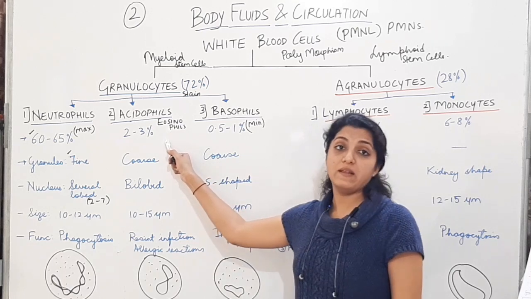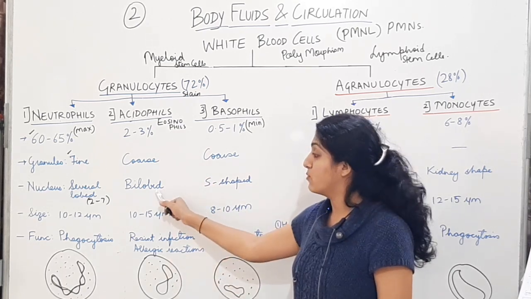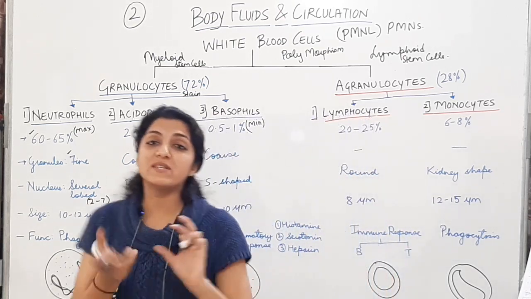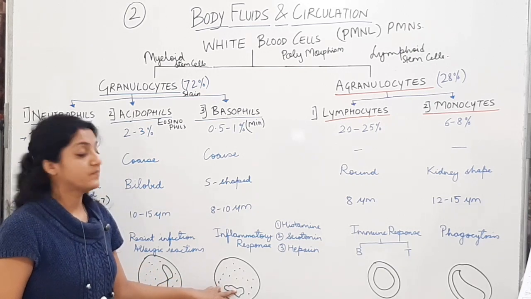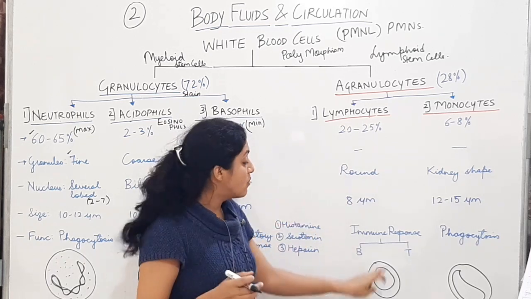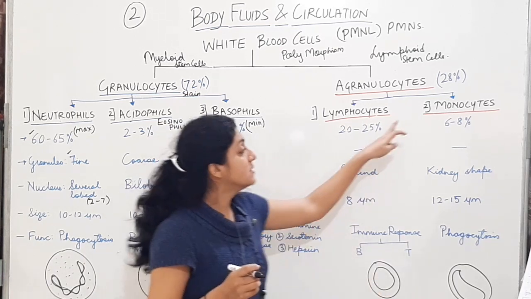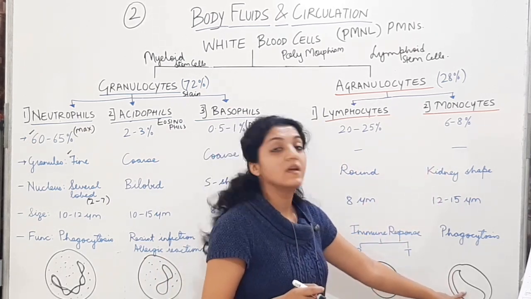In the acidophil, the nucleus is bilobed. Whereas in the basophil, the nucleus will have a twisted or S-shaped appearance. Here in the lymphocyte, the nucleus will be round. And in the monocyte, the nucleus will be kidney-shaped.